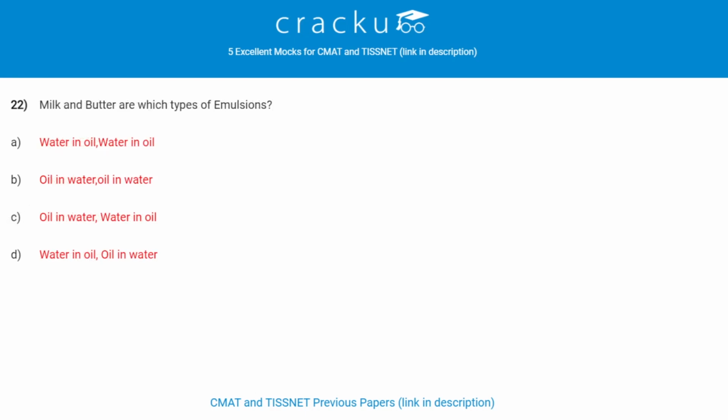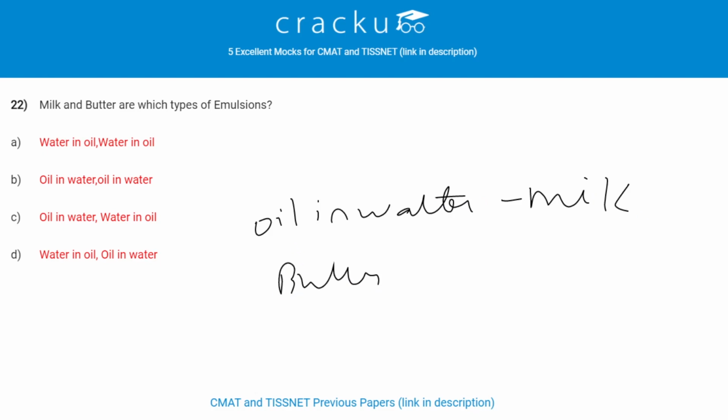Milk and butter are which types of emulsions? Milk is oil in water, and butter is water in oil. Actually, what is emulsion? An emulsion is a temporary stable mixture of immiscible fluids such as oil and water achieved by finely dividing one phase into very small droplets.